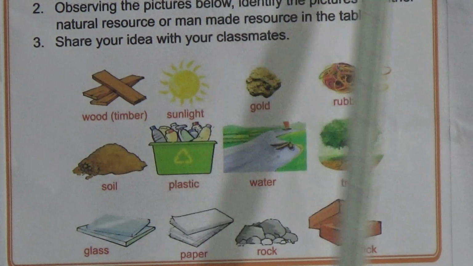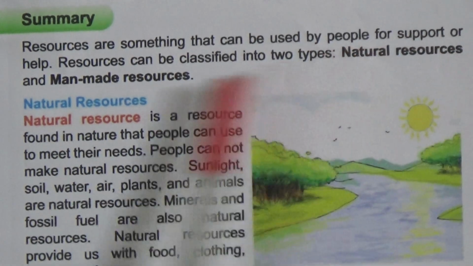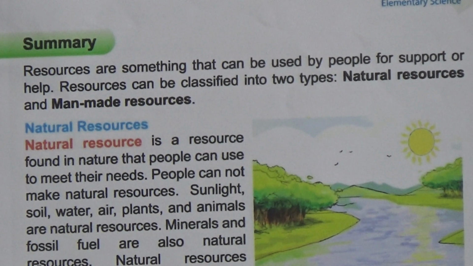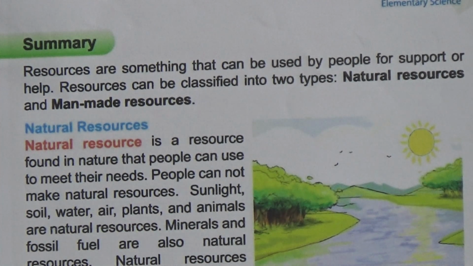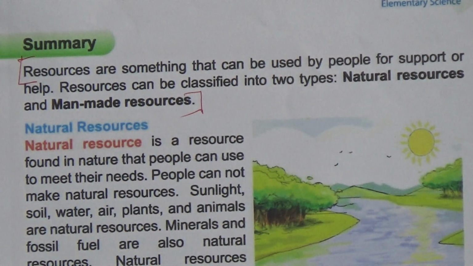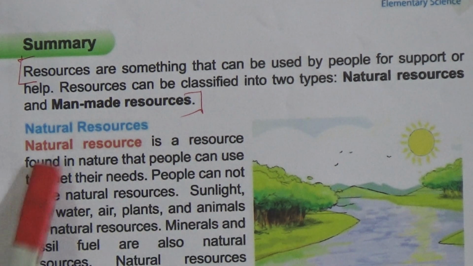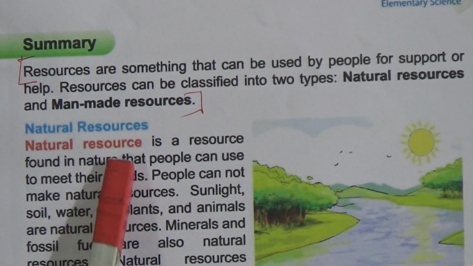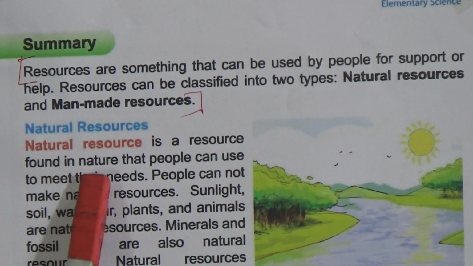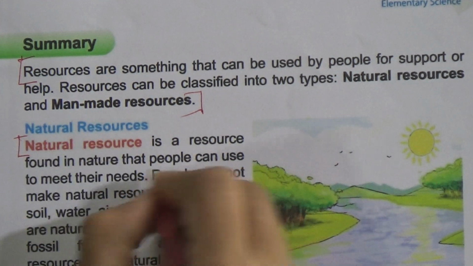Now come to the summary. Resources are something that can be used by people for support or help. This is the definition of resources, and there are two types of resources. Resources can be classified into two types, natural resources and man-made resources. Now come to the natural resources. A natural resource is a resource found in nature that people use to meet their needs. That is the definition of natural resources.